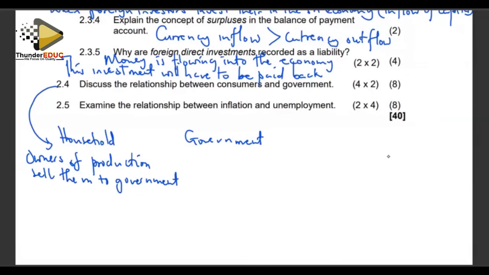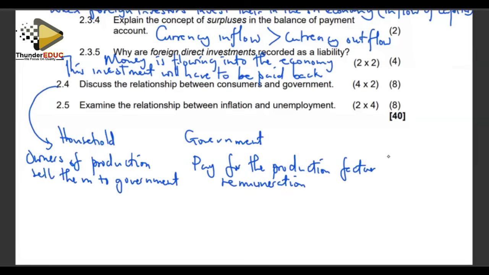The government has to pay for the production factors, what we call factor remuneration. For example, the government is employing people to provide labor like doctors and nurses in public hospitals. The government must pay those people. That's one relationship. And then we can also look at it from the perspective of taxation.